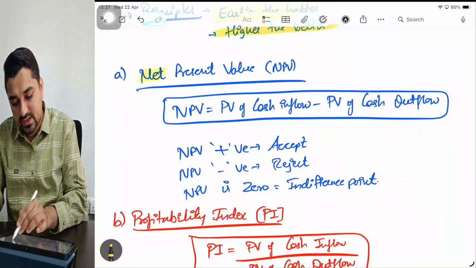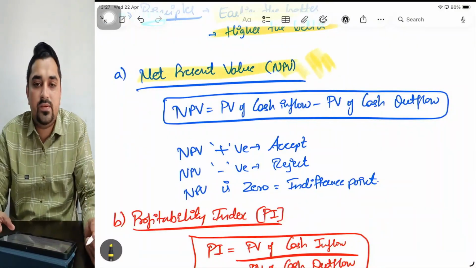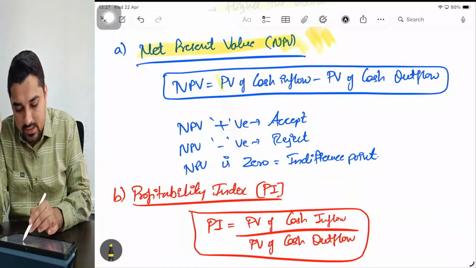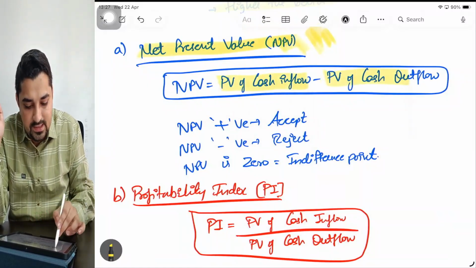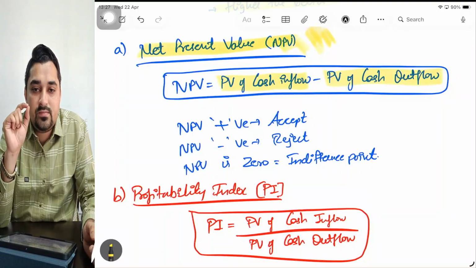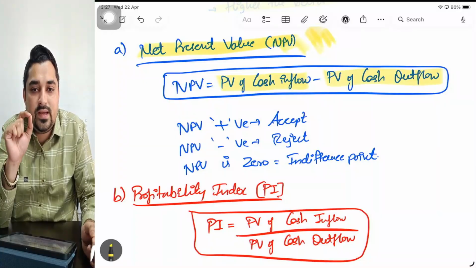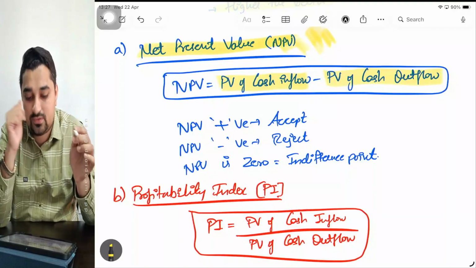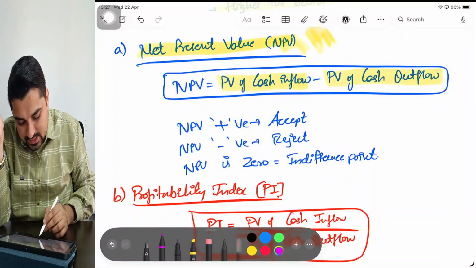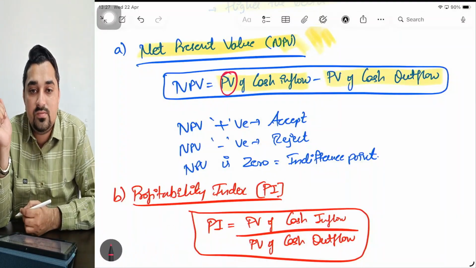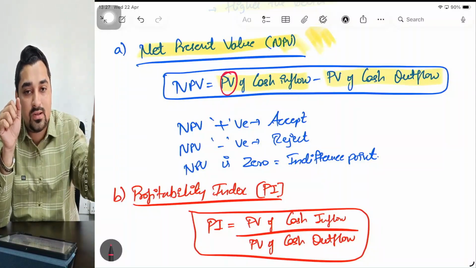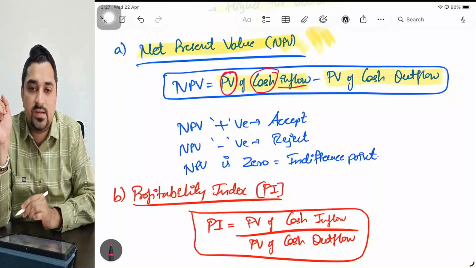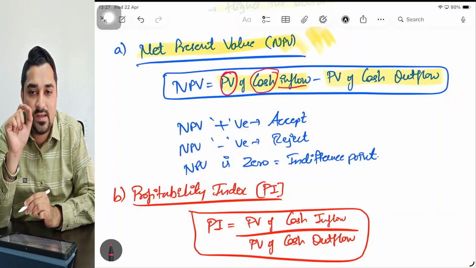In that, the very important and realistic one is what? NPV. What do you mean by NPV? Net present value. Sir, what is the formula to calculate NPV? NPV is nothing but present value of cash inflows minus present value of cash outflows. Understand why I am stressing on each word. How do you calculate NPV? NPV is present value of cash inflows minus present value of cash outflows. So what are the parameters I am considering here? When I say present value, I'm considering time value of money because I'm discounting all the cash flows to today's date, and I'm considering cash, it means CFAT inflows. Yes, present value of cash inflows minus present value of cash outflows.